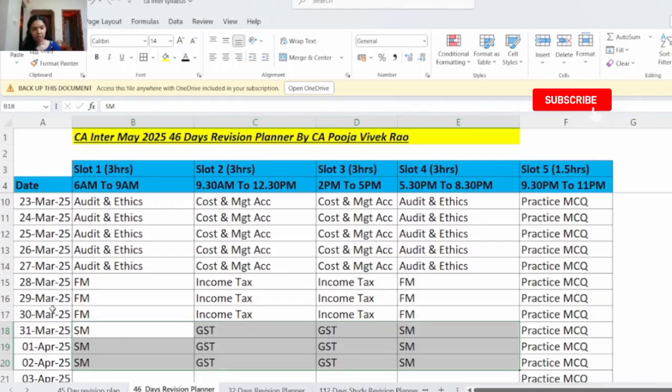Then from 31st March to 2nd April, the next 3 days, here you will revise strategic management and GST. In slot 1 and slot 4, you will revise strategic management. And in slot number 2 and slot number 3, you will revise the GST portion.